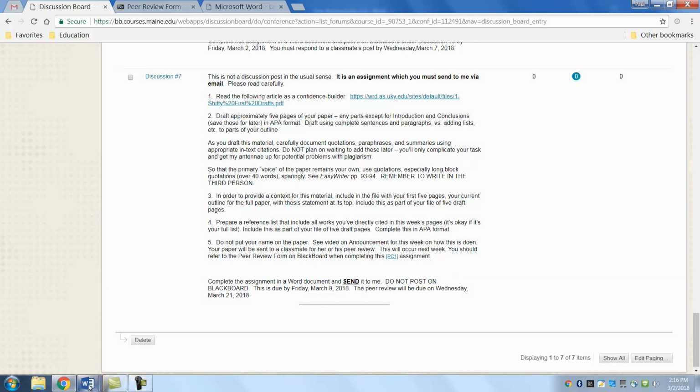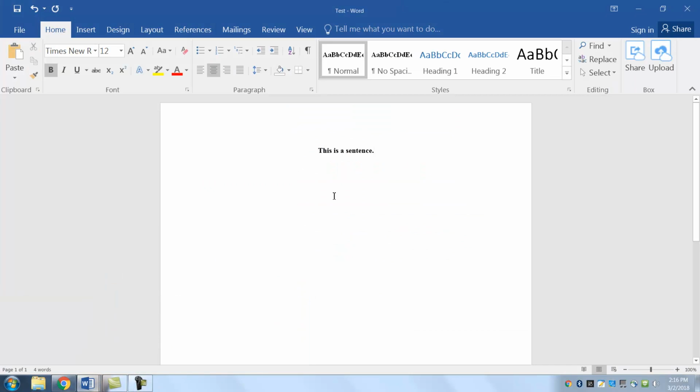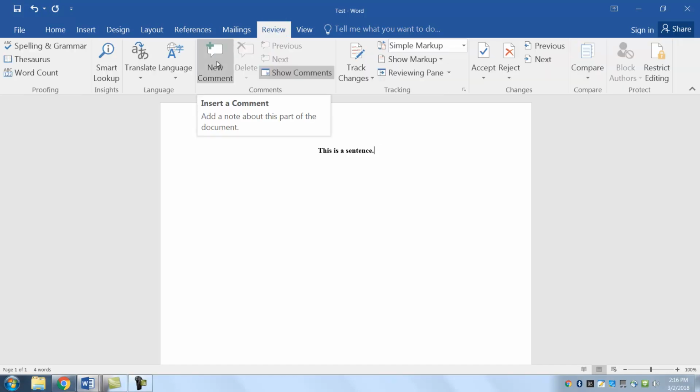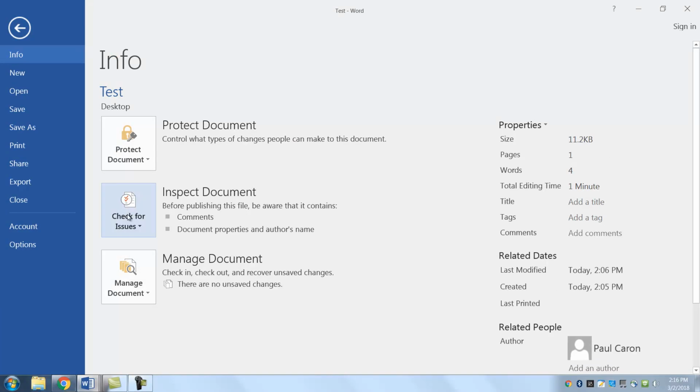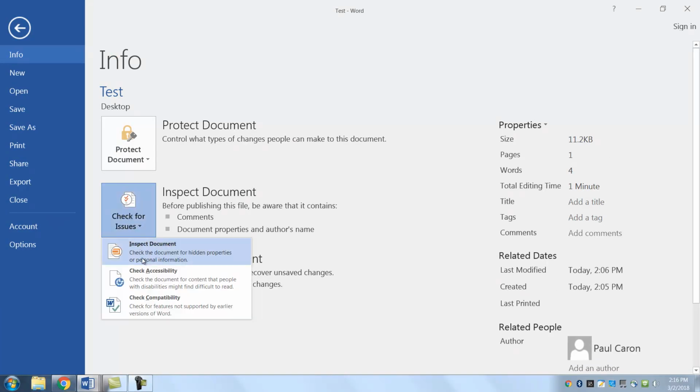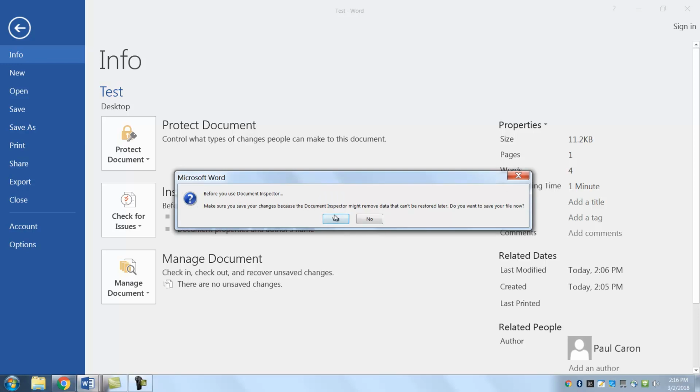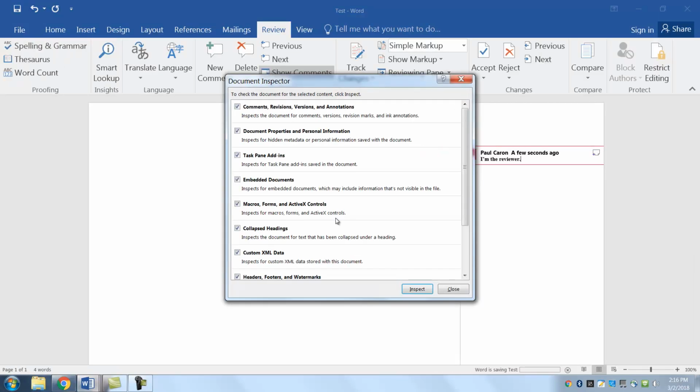So let me go back. This is the important part on how to keep your paper anonymous. So this is a sentence, and if you are the peer reviewer, this will also affect you as well. So let's say I'm the reviewer, and you can see my name is up there. I don't want the person to see who reviewed this paper. So you go to File, click Check for Issues, then Inspect Document. Make sure you save your changes and so on.